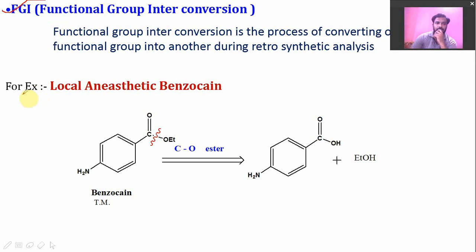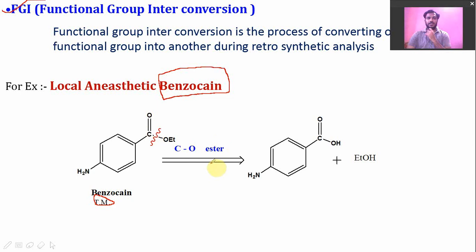For example, we have taken here one example of a local anesthetic, benzocaine. This benzocaine is a local anesthetic which is used as a drug. So benzocaine has this structure. This is also called the target molecule, meaning it is the product, and we want to find the starting material to prepare this product. It is aromatic in nature, having an NH2, an amine group, at the para position, and then an ester group at the para position of this benzocaine.